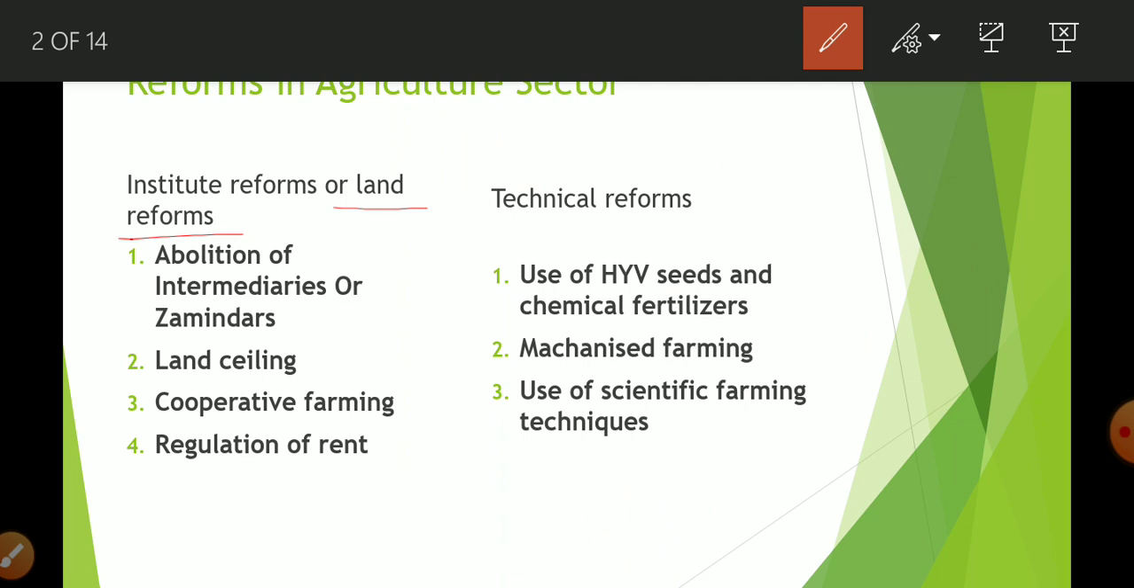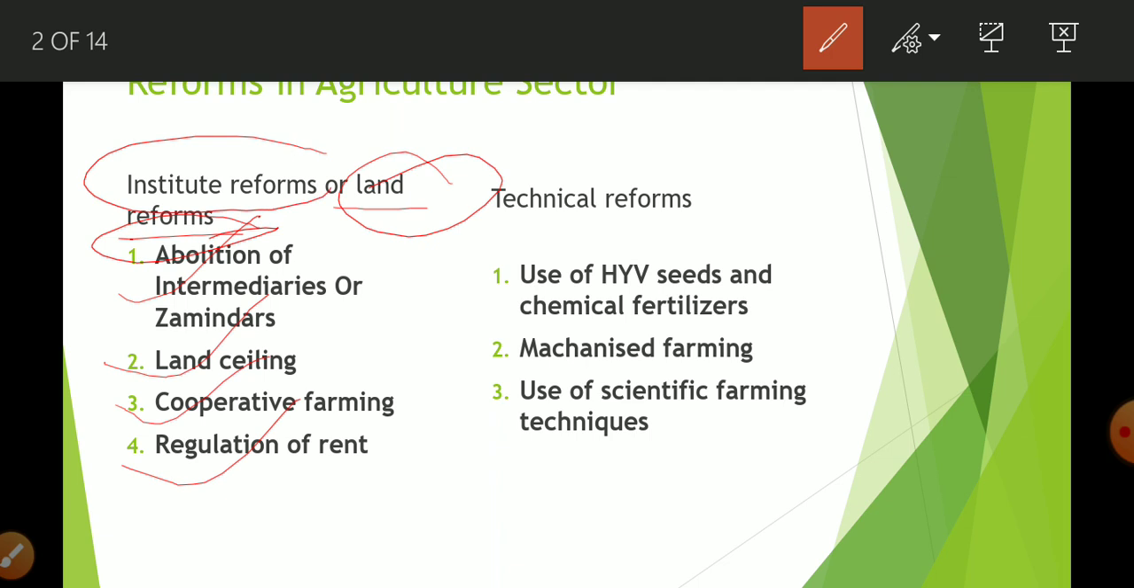So these are the steps taken by the government to sort out all the problems related to ownership of land holding, and this is why it is known as land reforms or institutional reform. The government takes two steps. The first reason for our backwardness in agriculture is the jamindari system. This is the major reason.